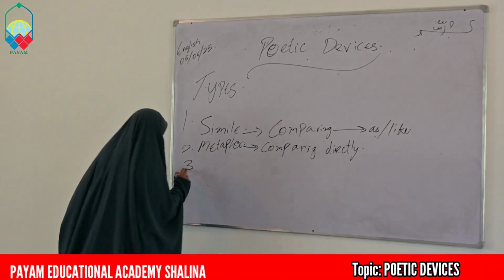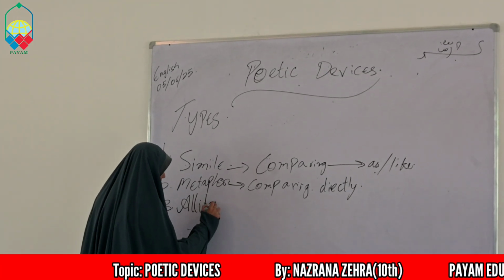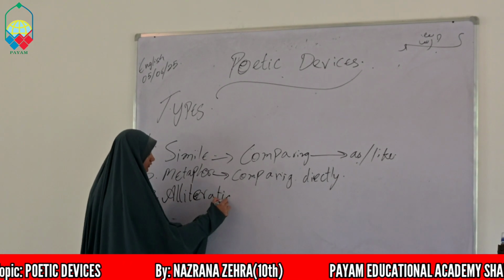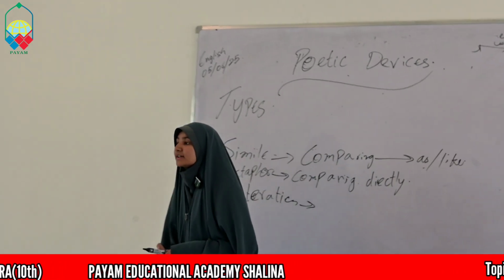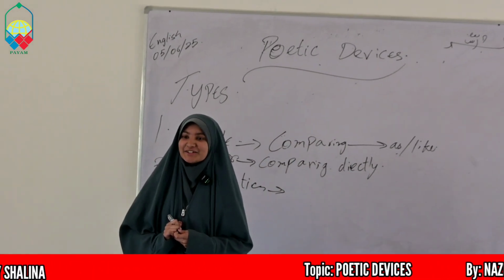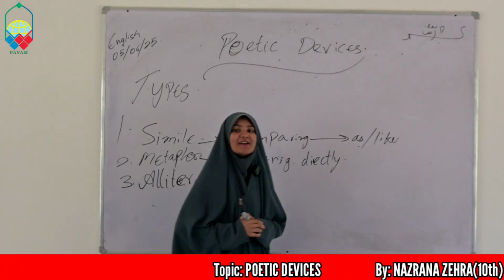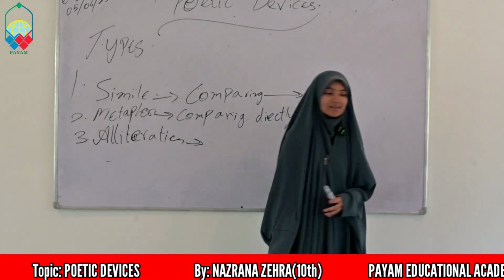The third type of poetic device is alliteration. Alliteration is the tool in which consonant sounds are repeated. For example, she sells seashells on the seashore. Here we see that the s and sh sounds are repeated in the phrase.